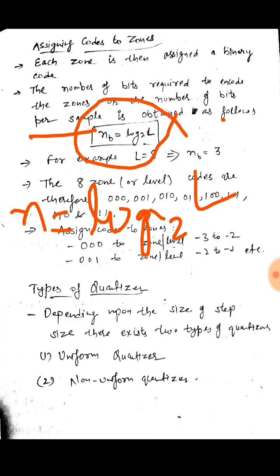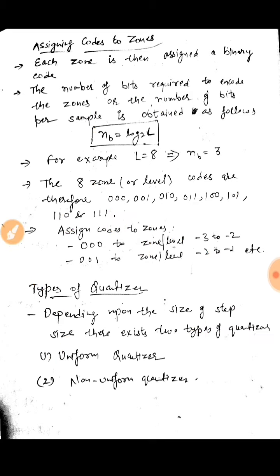If L is equal to 8, then n is 3. If L is 16, n is 4. This is how we can get the number of bits required to represent our quantization levels.